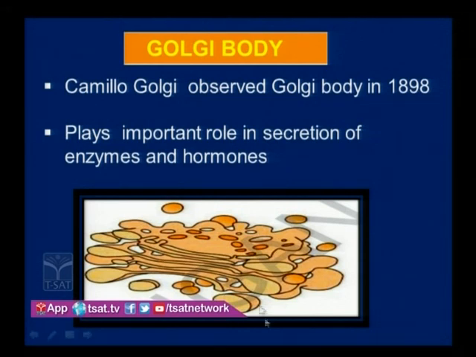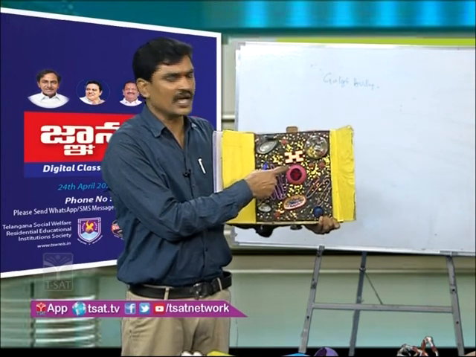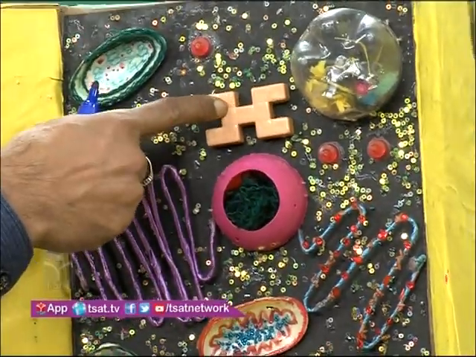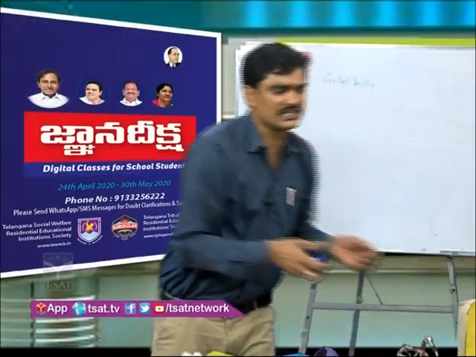Here you can see it contains a group of flattened tubular structures with membranous surroundings and is associated with small vacuoles and vesicles. So this is the structure of the Golgi body. The Golgi body is always located near the nucleus. Next, let us discuss the functions of the Golgi body.